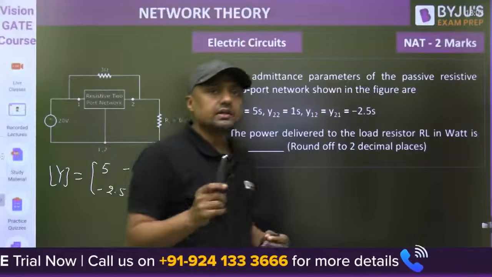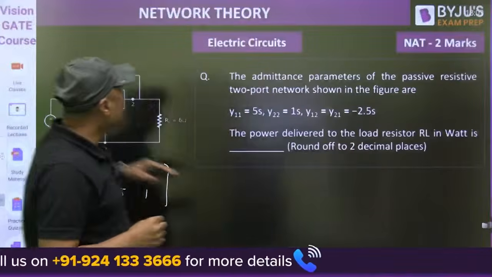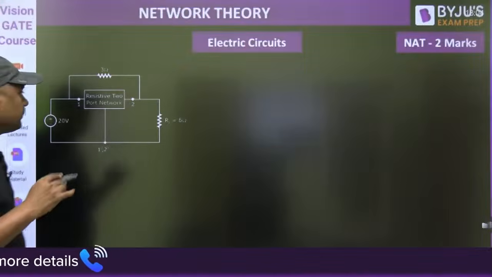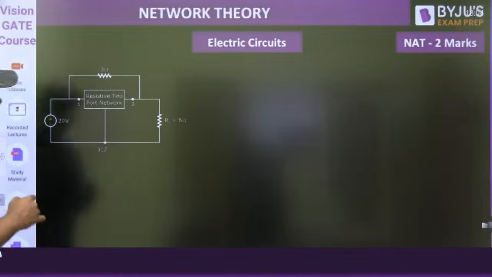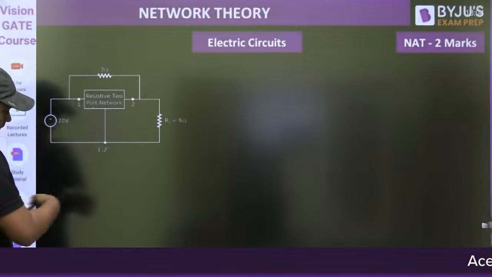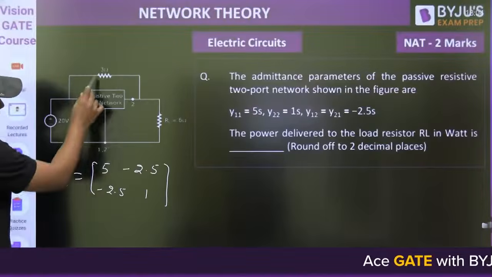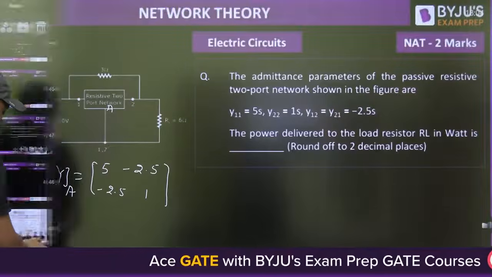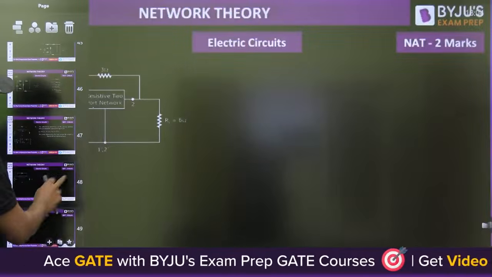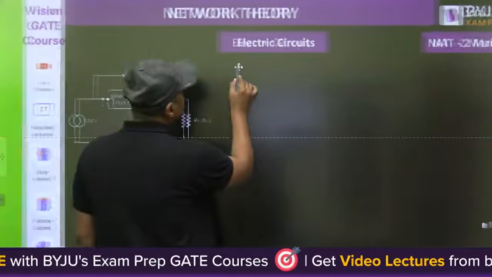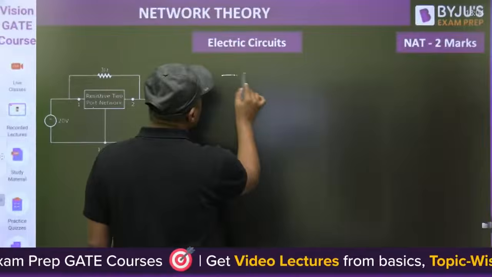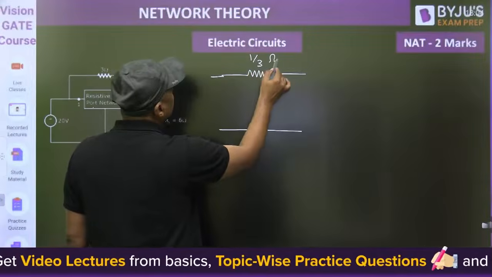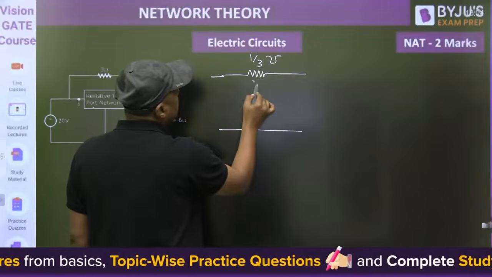Now, when it is connected parallel to the network, then what is the Y parameter for this 3 ohm resistor? So you can find the Y parameter for this first of all, so that you can find the overall Y parameter. For this network, Y parameter is known, and then these two networks are connected in parallel. So let this be A network. Now what is the Y parameter for the second network? Then this is 3 ohm. You can write 1 by 3 mho. This is nothing but YB.